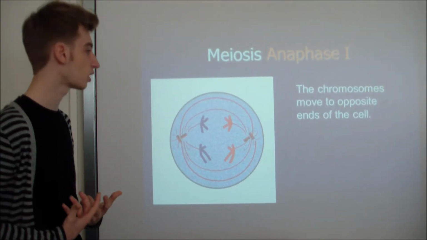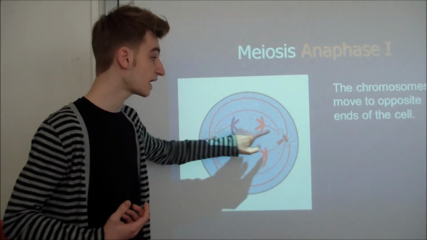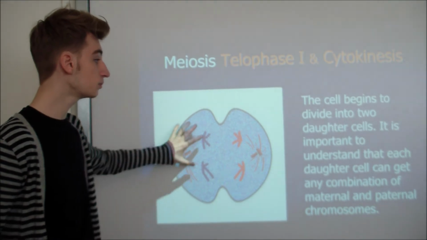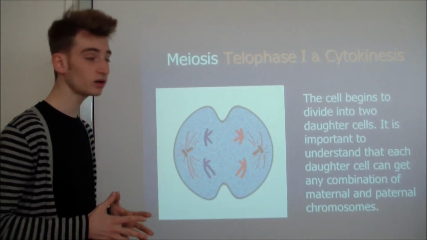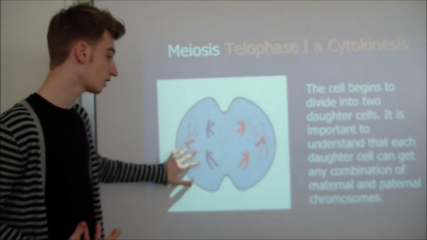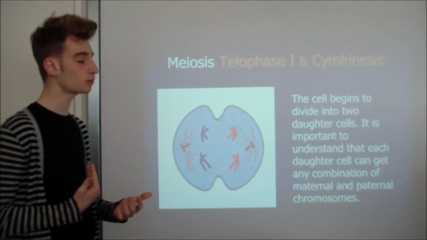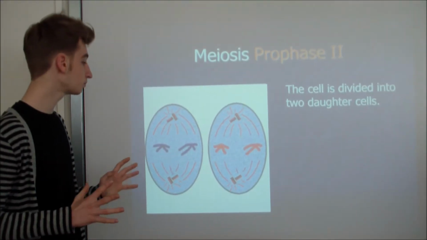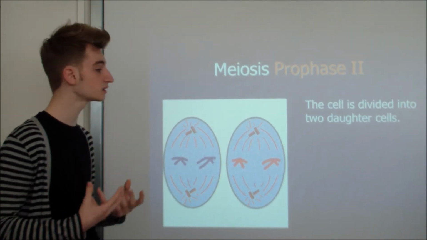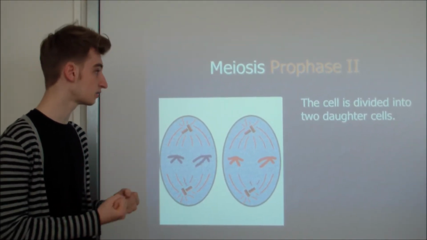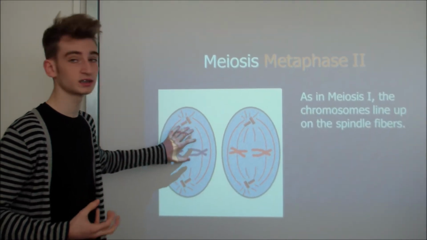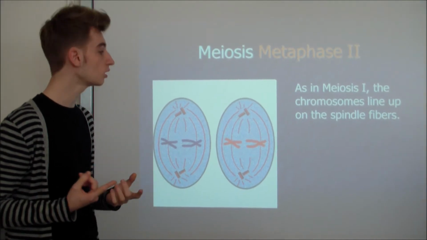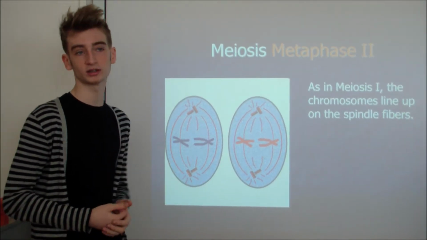In the next phase, anaphase 1, the chromosomes move to opposite ends of the cell. And in telophase 1 and cytokinesis, the cell begins to divide into 2 daughter cells. It's very important to understand that each daughter cell can get any combination of maternal and paternal chromosomes. In the second part of meiosis, we have the 2 daughter cells that are divided. The first phase is prophase 2. The next phase is metaphase 2, where, as in meiosis 1, the chromosomes line up on the spindle fibers.